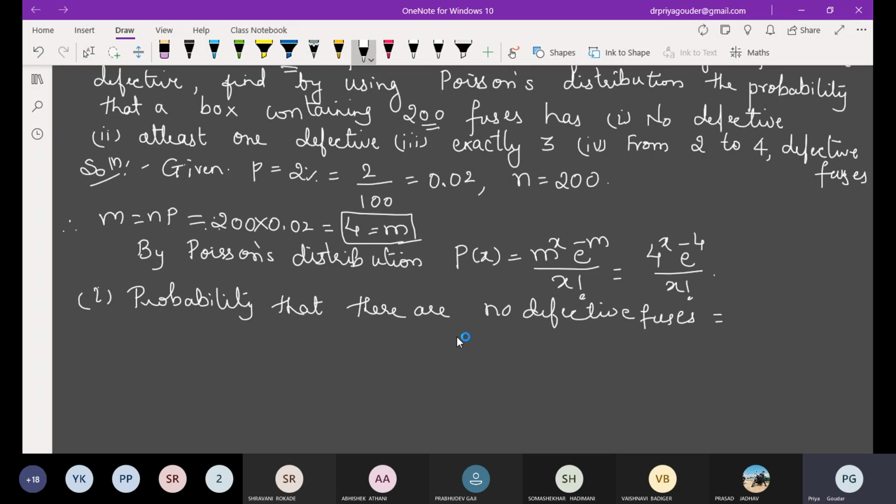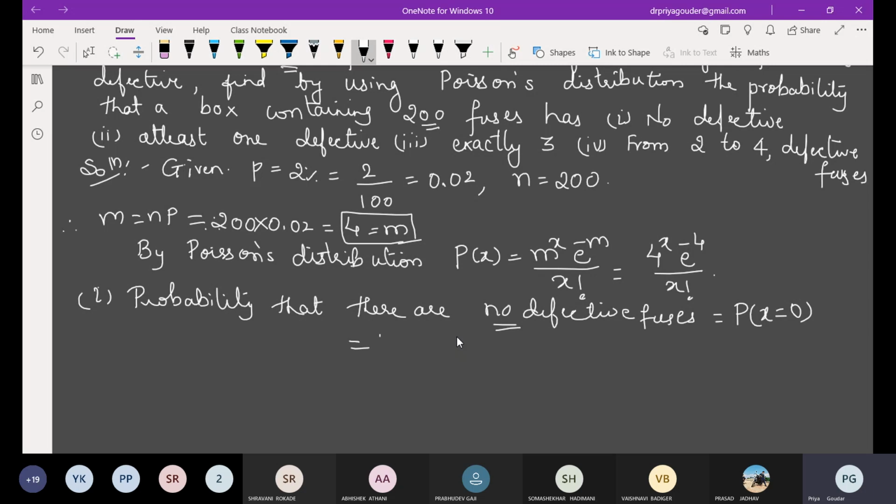So no defective means we have to take the value of x as 0, because x is how many times it is going to be defective, and we don't want any defective.